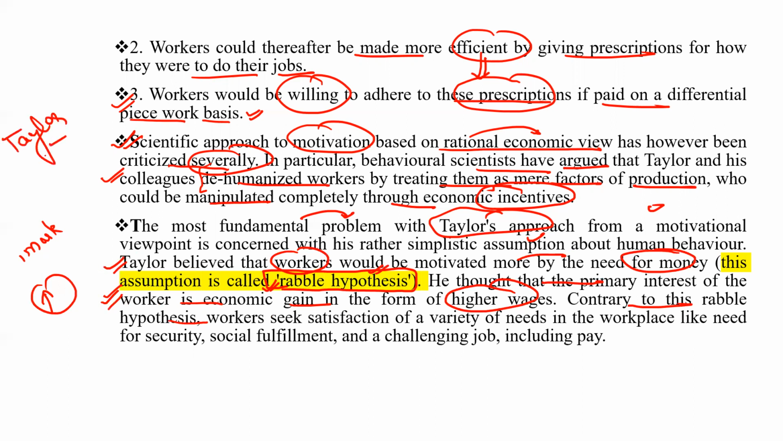And what is the thinking of the worker? Contrary to this hypothesis, workers seek satisfaction of a variety of needs in the workplace, like need for security, social fulfillment, and a challenging job, including pay. This is the demand of the workers.